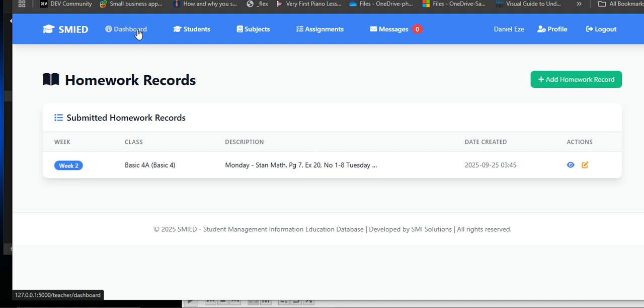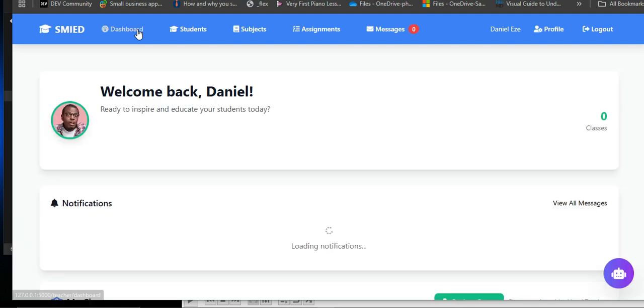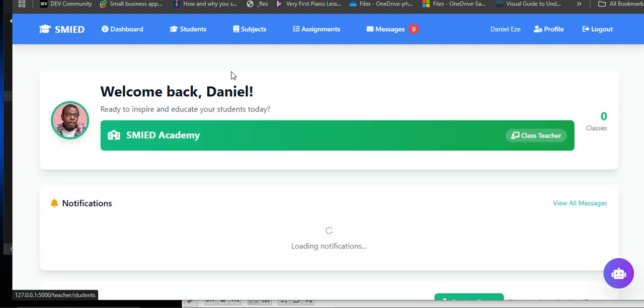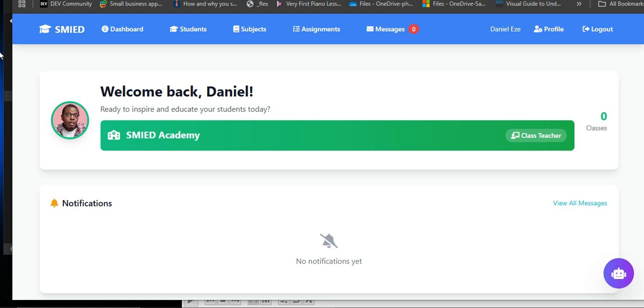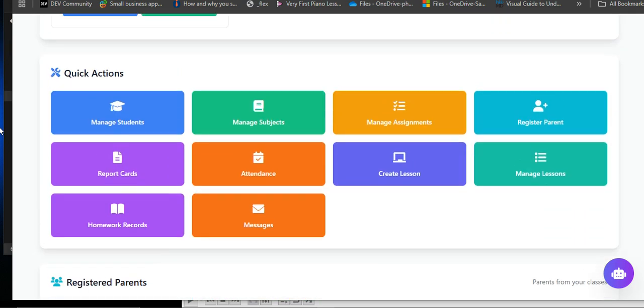So let's go back to the dashboard. And I know lesson notes are one of those things that give teachers headache. So let's go back to that. Manage, you create lessons. Okay, create lessons. All right, now you create lessons here. The list of lessons, you see it under manage lessons. All right, so let's create a lesson.